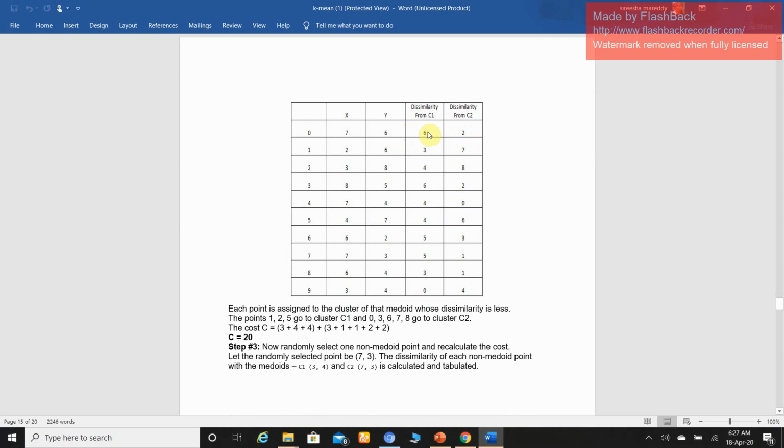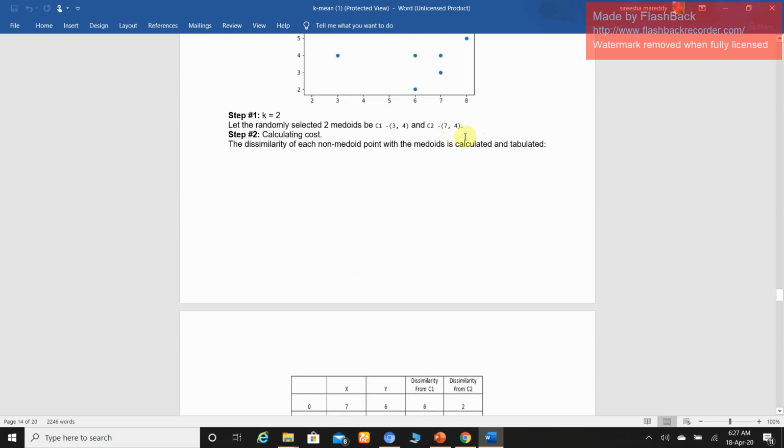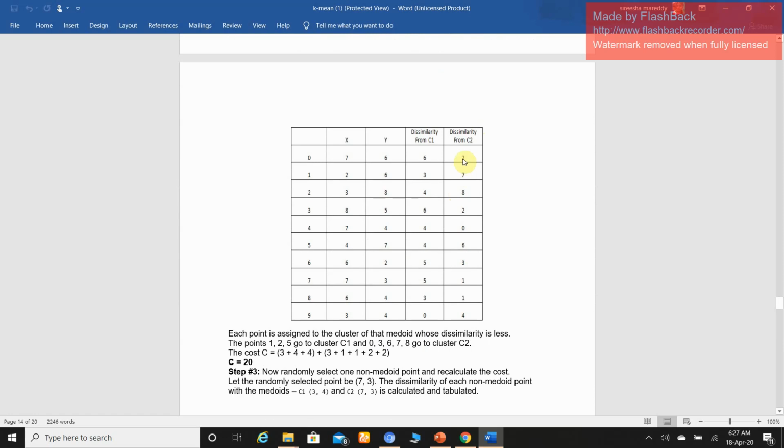So this is the distance between point 0, which is 7 6, and this particular C1, 3 4, which is 6. The distance between 7 6 and 7 4, that is C2, which is 7 4, is 2. Like that we are evaluating the distance between these points and this particular C1 and C2.